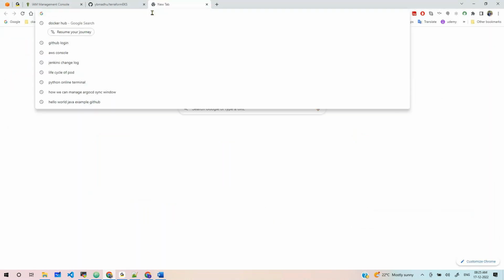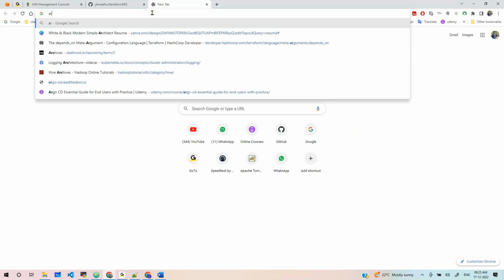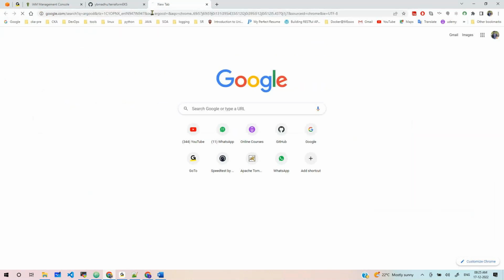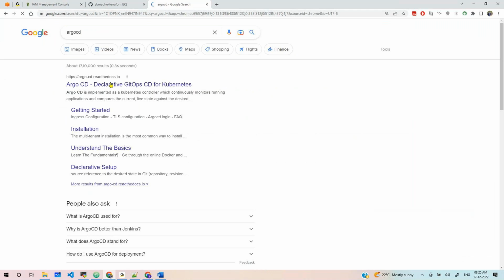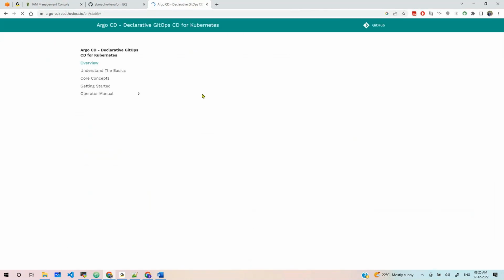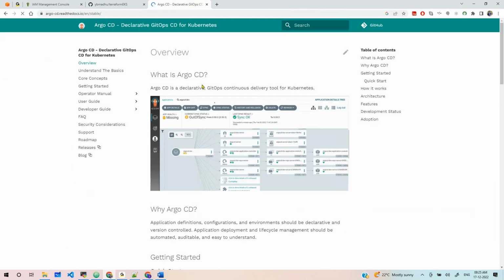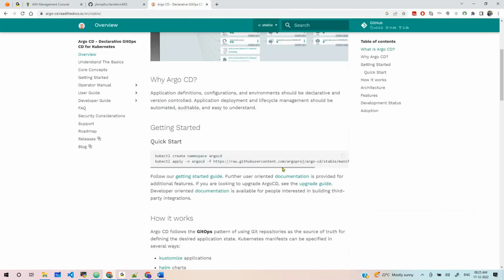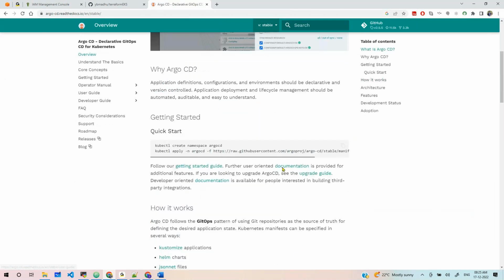Now this is the current one which we are using. I think I talked about this also, right? This GitOps CD. Okay, this is a very nice one actually. It's very simple and straightforward. Super duper tool actually.